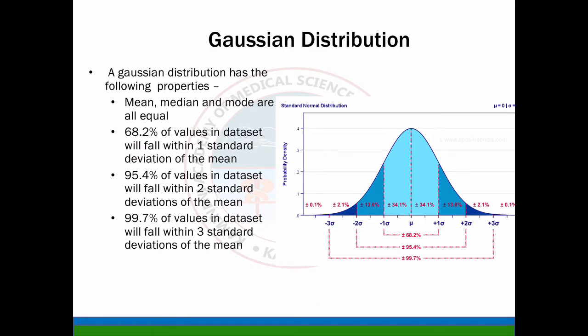So, Gaussian distribution. Gaussian distribution has the following properties. Mean, median and mode are all equal. 68.2% of values in the data set will fall within the first standard deviation of the mean. 95.4% of values in the data set will fall within the second standard deviation of the mean. And 99.7% of values in the data set will fall within 3 standard deviations of the mean.